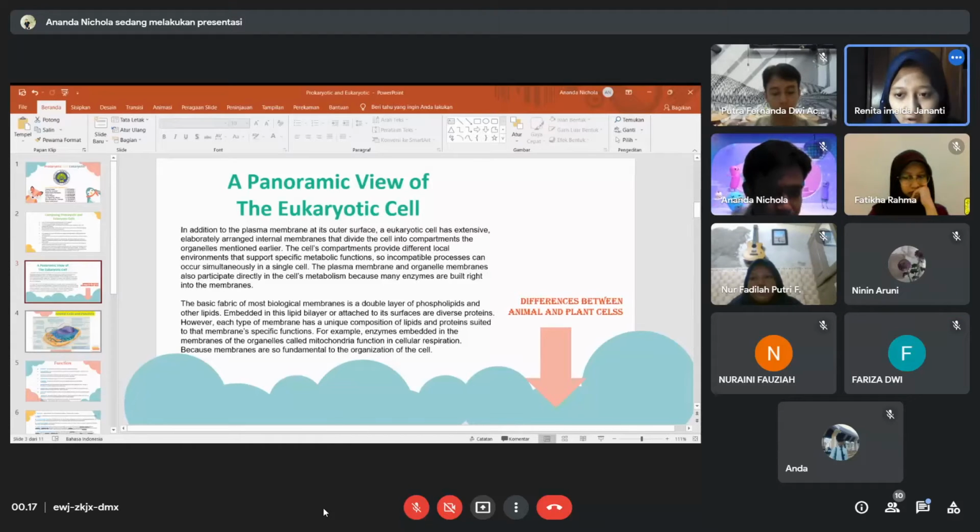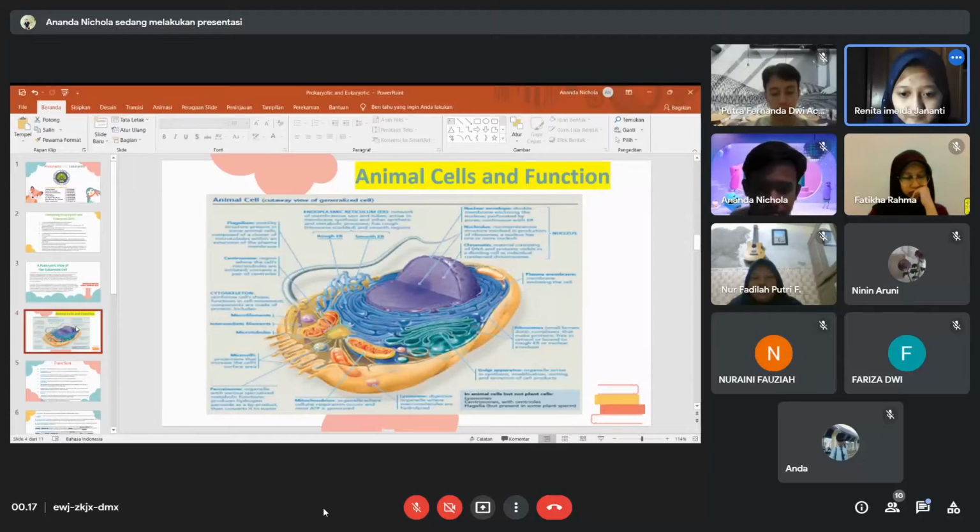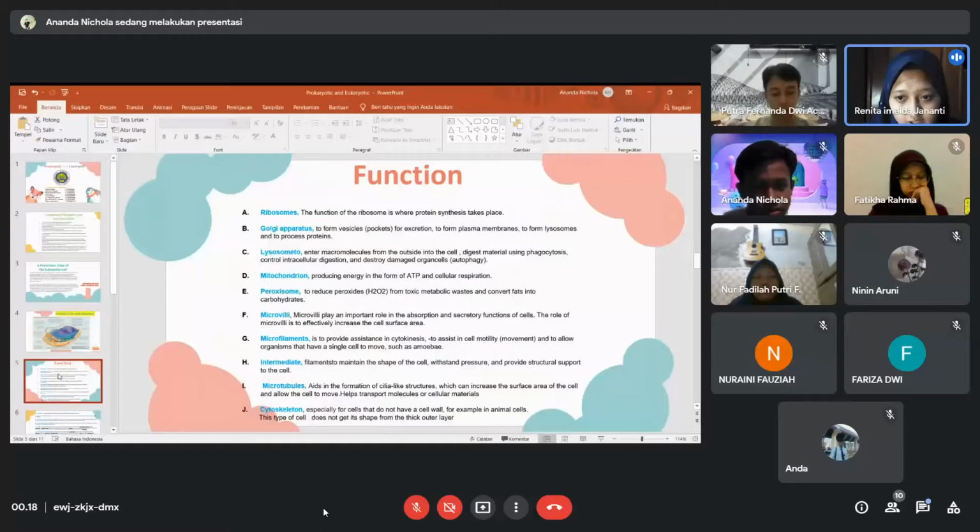Okay, I will explain animal cell function. For the first, ribosome. The function of ribosome is where protein synthesis takes place. And second, Golgi apparatus. The function of the Golgi apparatus is to form vesicles or pockets for excretion, to form plasma membranes, to form lysosomes, and to process protein.